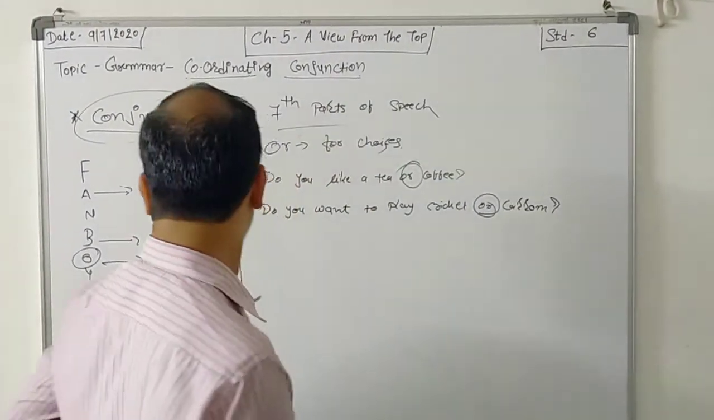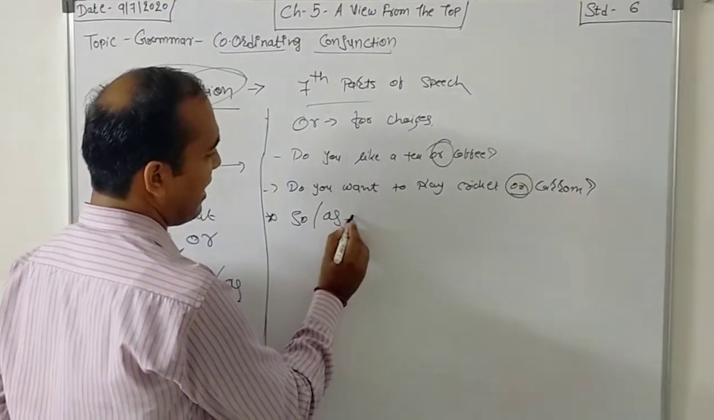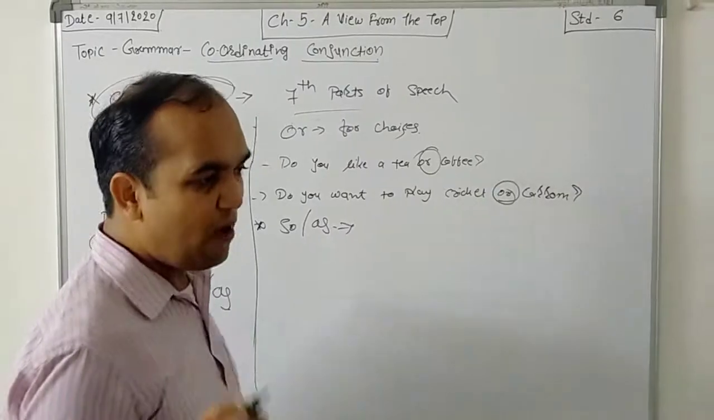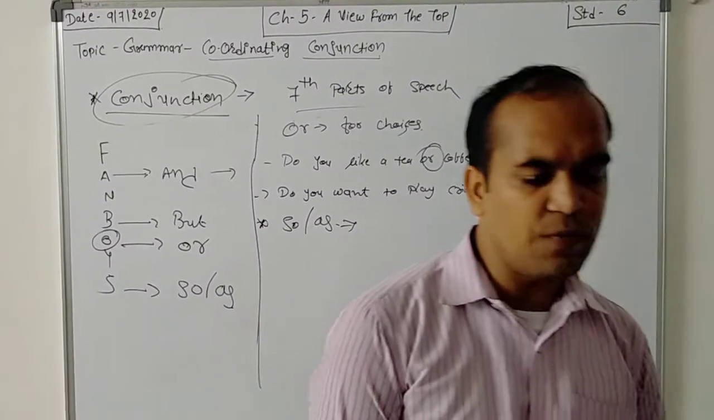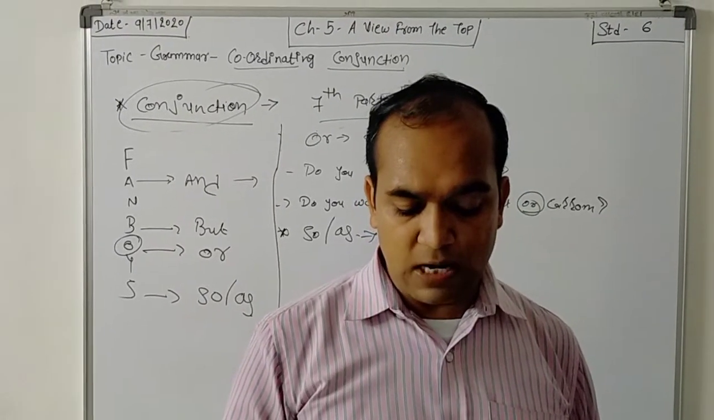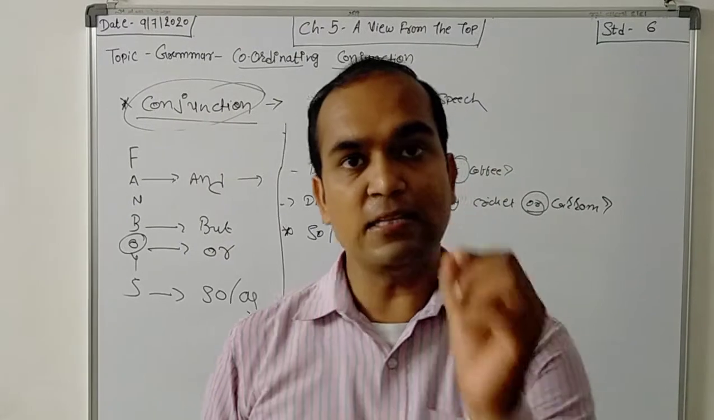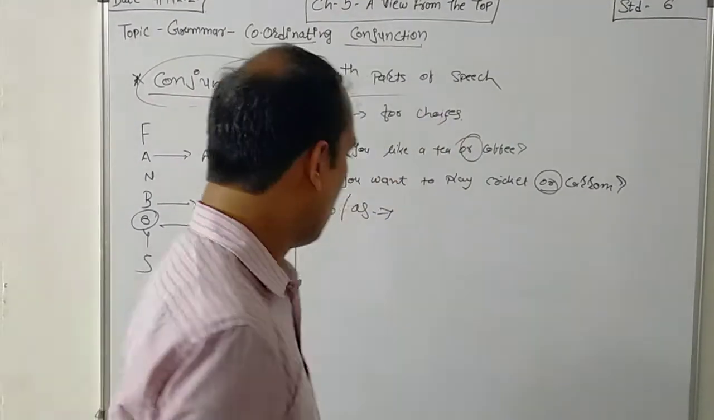And the last is what? So and as. Now where do we use so and as? We use so and as to join two sentences that give the cause and result of an action. There is a cause and there is a result of an action. For example,